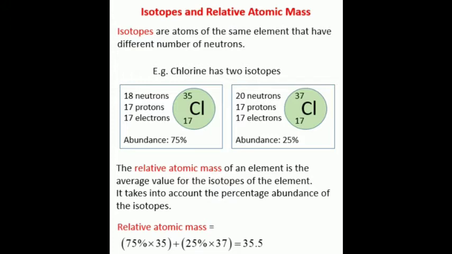First, what is an isotope? Isotopes are atoms of the same element that have different numbers of neutrons, or different mass numbers. Here chlorine has two isotopes: chlorine 37 and chlorine 35.